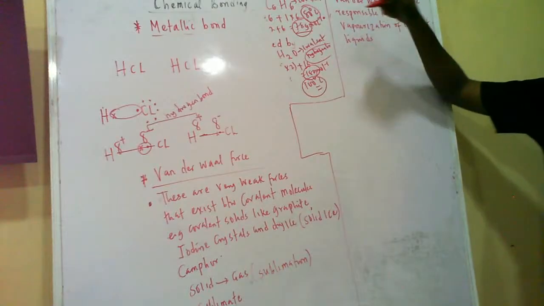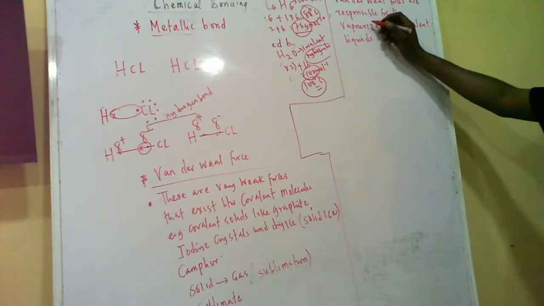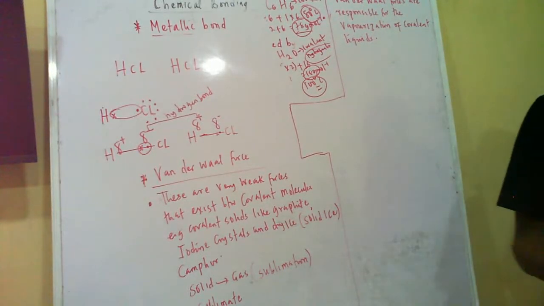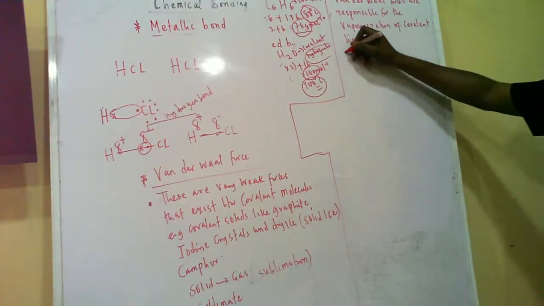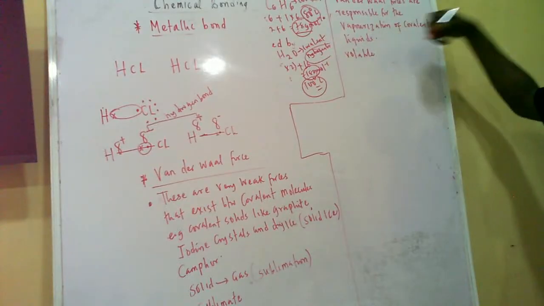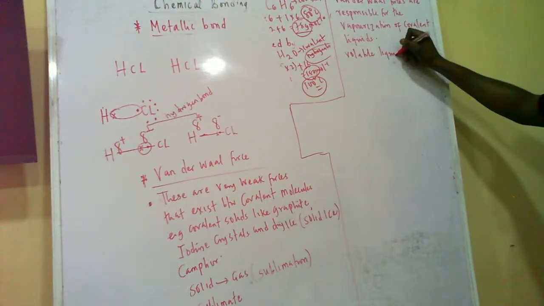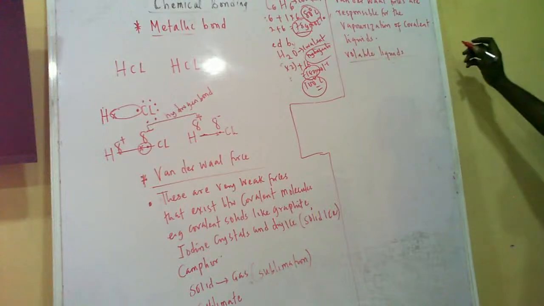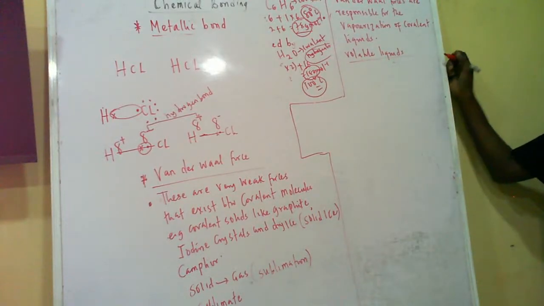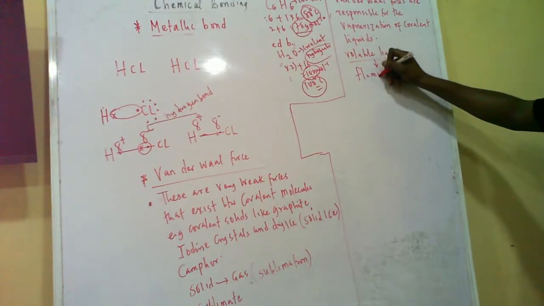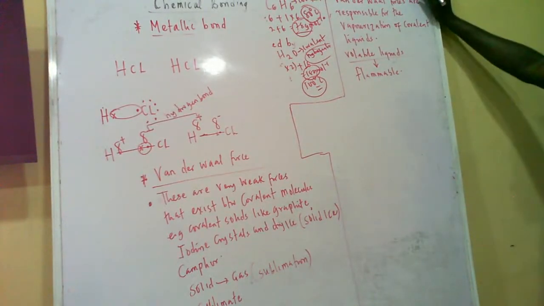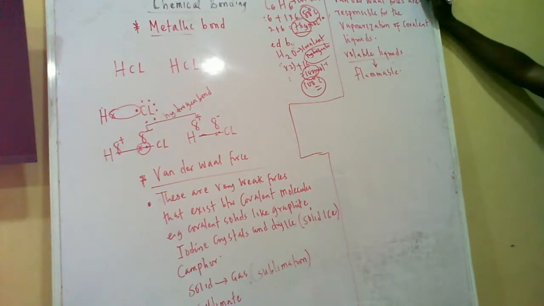So anything that is weak, e.g., your spirit, anything that doesn't have power to stay long, just disappears at once. That means that thing vaporizes easily. So anything like that is called a volatile liquid. So volatile means it doesn't waste time to disappear. Volatile liquids evaporate very fast, and once they are volatile they are dangerous. Anything like that catches fire quickly. So volatile liquids are flammable, very, very flammable. So please take note of these things.